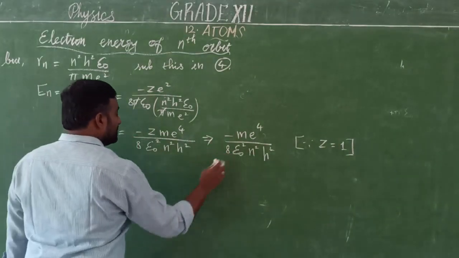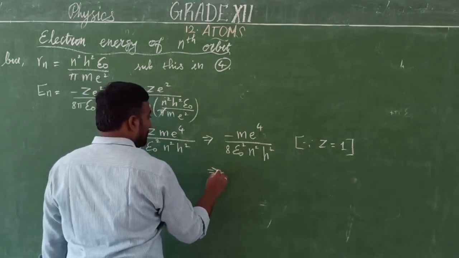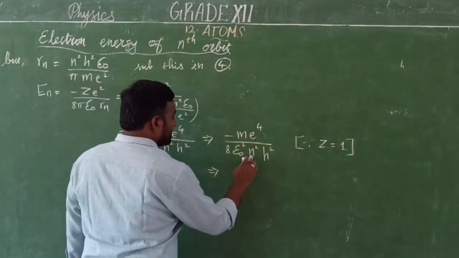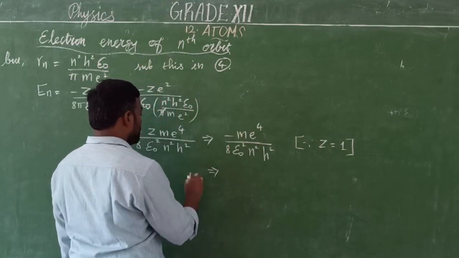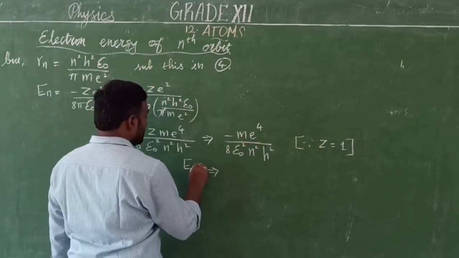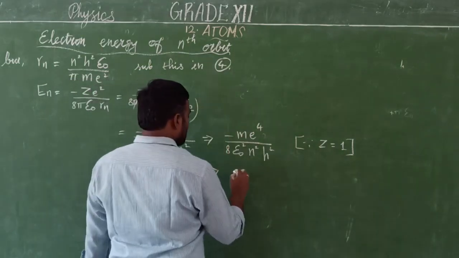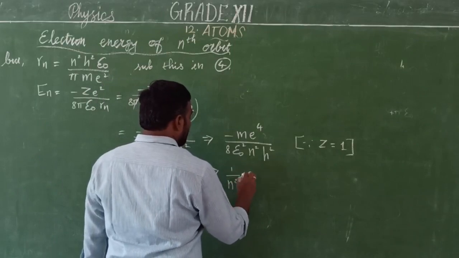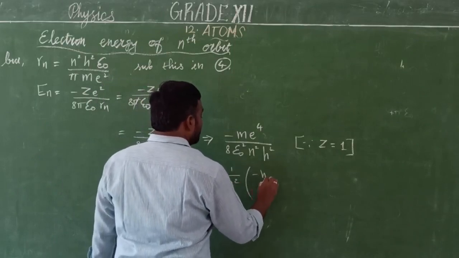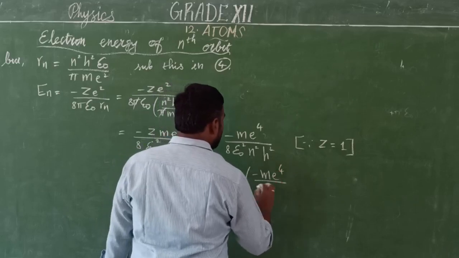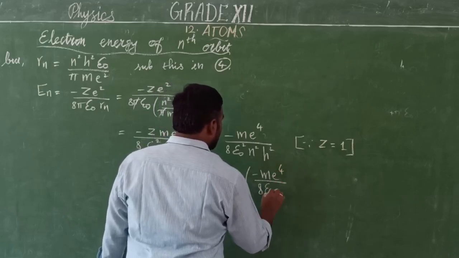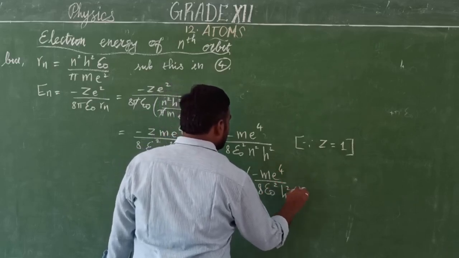In this formula, except n square, the total energy of nth orbit is 1 by n square of minus m e power 4 divided by 8 epsilon naught square into h square.